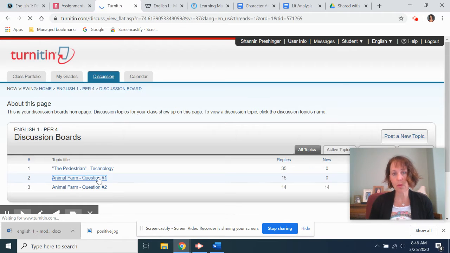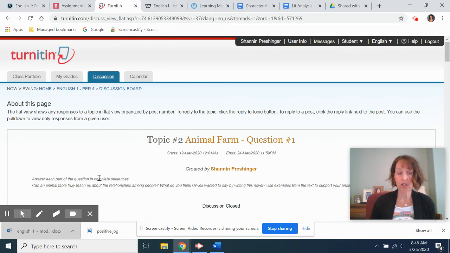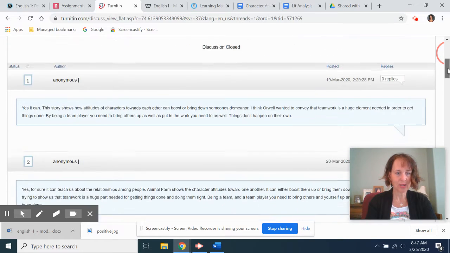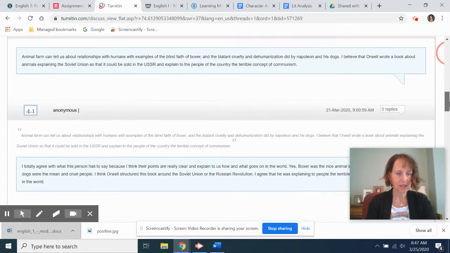And I did notice, if you remember in yesterday's lesson, when we were talking about how to post, it looked like some people had already completed their responses. So they're working through their module sheets, checking things off as they go, which is great. Let's go ahead and look and see what people are saying today.